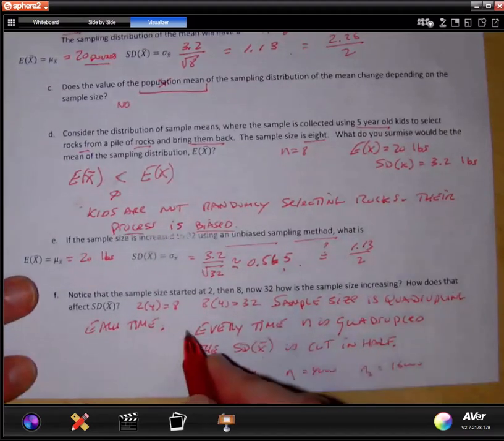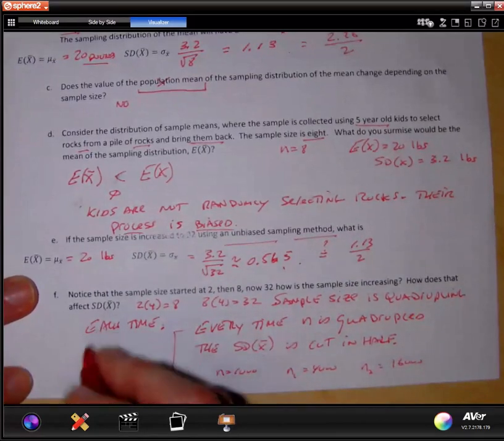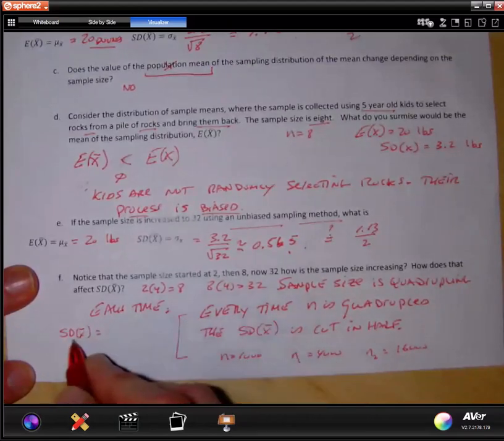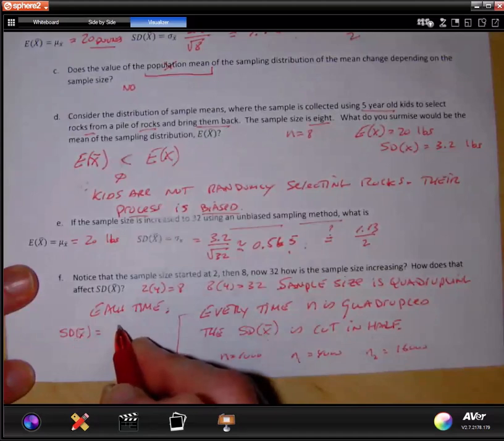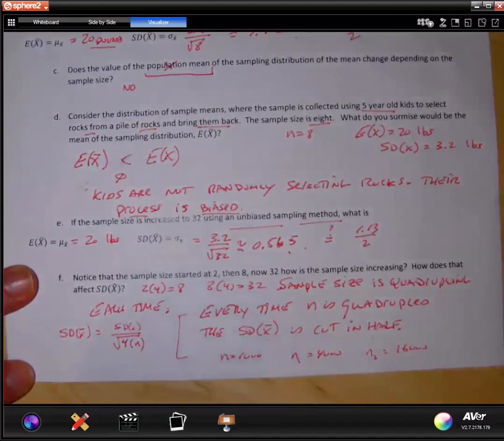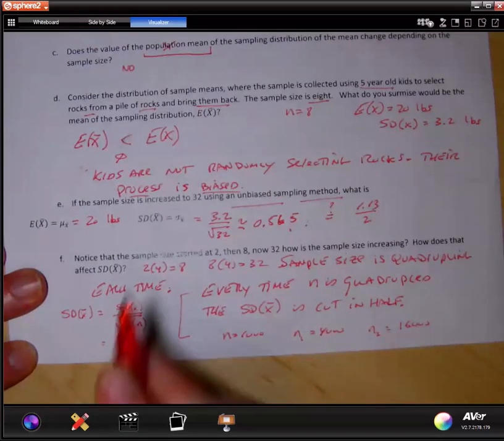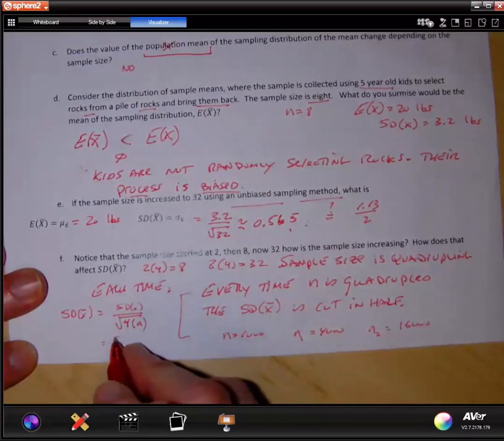So this is a very important fact, and we can actually understand this mathematically. If I call this SD of X bar, what happens to SD of X bar if I take SD of X, and instead of having n, I have 4 times n? Well, just doing a little bit of algebra, remember, I'm going to take the square root and separate these two: the square root of 4 times the square root of n.